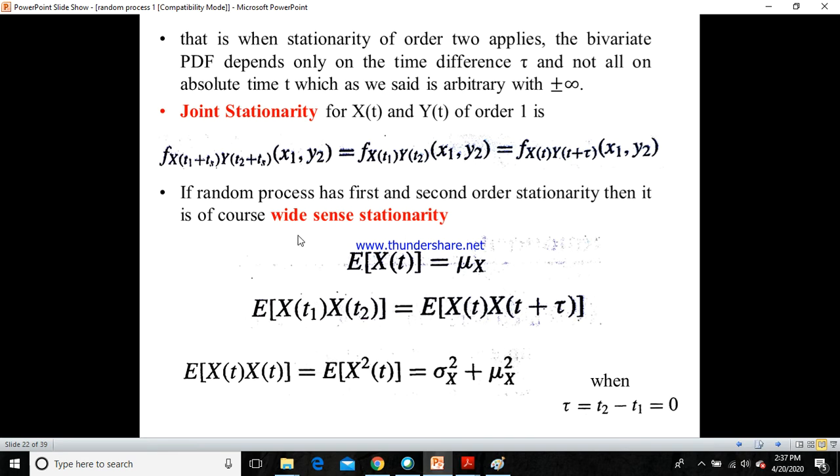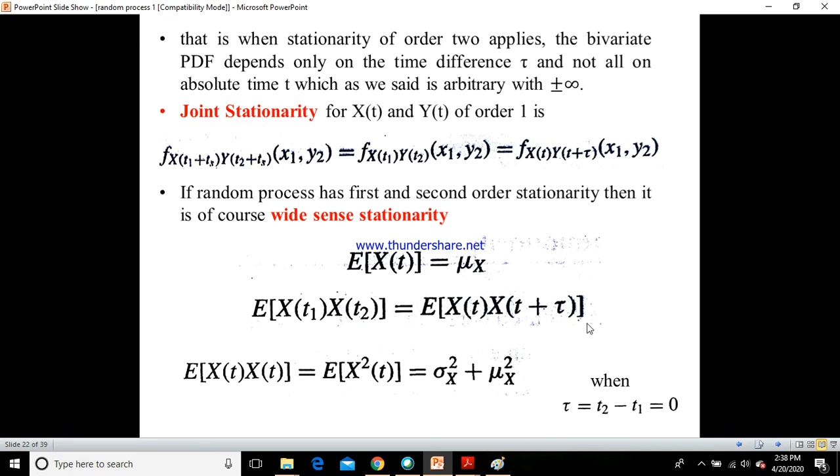Now we have one more term, which is wide sense stationarity. We say a random process is wide sense stationary if it has first and second order stationarity. Now, expectation of x of t would be equal to mu x for first order. E of x of t equals mu x is the first order stationarity. E of x of t1 times x of t2 would be equal to E of x of t times x of t plus tau. This is for second order. So again, for first order the expectation is this, and for second order you can see the expectation is this.